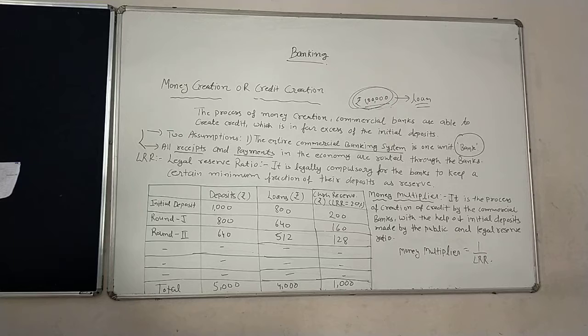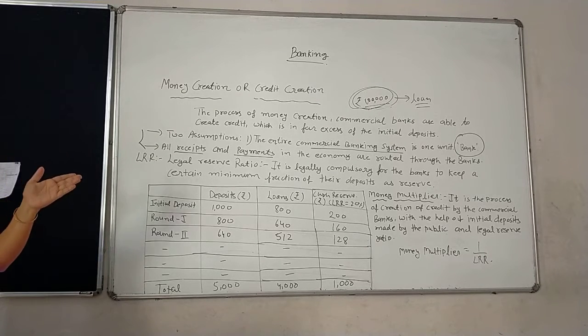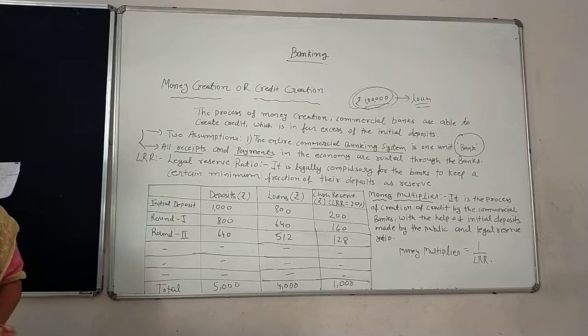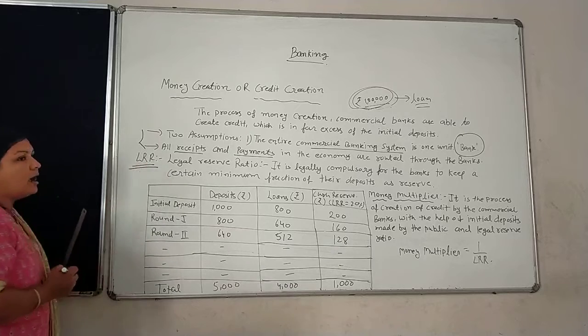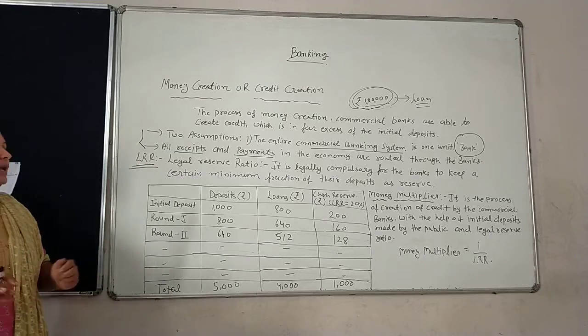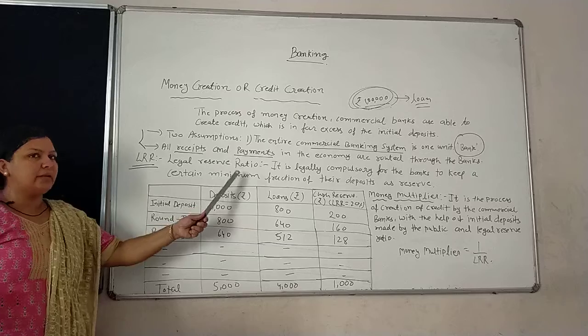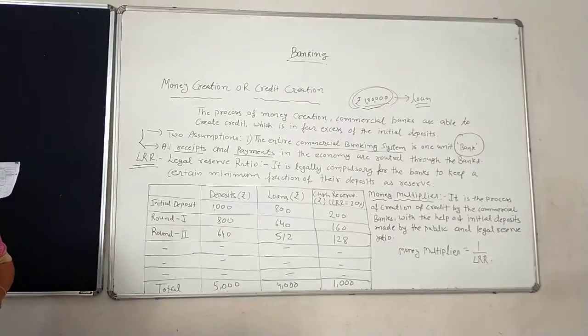However, banks cannot use the whole deposit for lending. For example, with 1 lakh rupees, the bank cannot give the entire 1 lakh rupees for lending purposes. It is legally compulsory. So now the picture comes from LRR. LRR means legal reserve ratio. Legal reserve ratio क्या होता है?